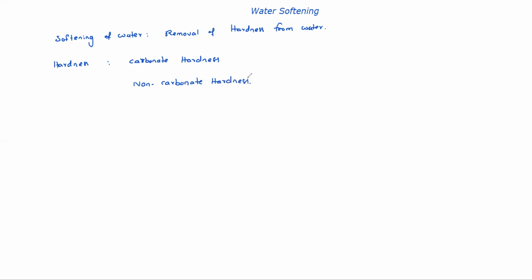Okay, you know how to find this carbonate hardness and non-carbonate hardness. Total hardness can be worked out generally from calcium and magnesium, right? From these two ions you can work out total hardness, and alkalinity you can work out.